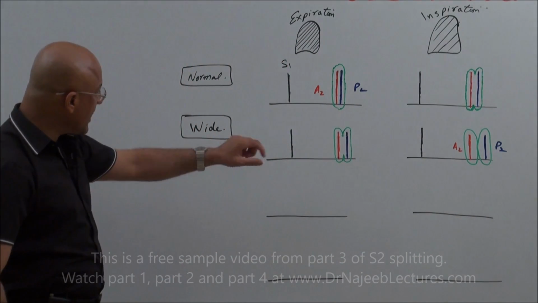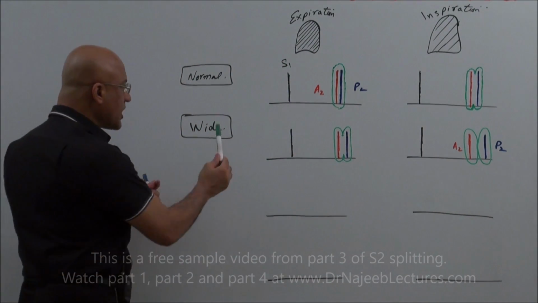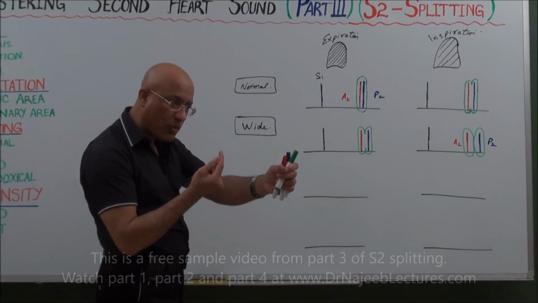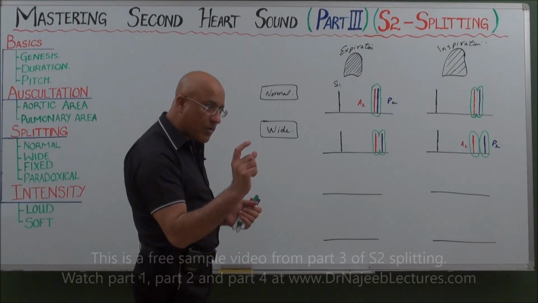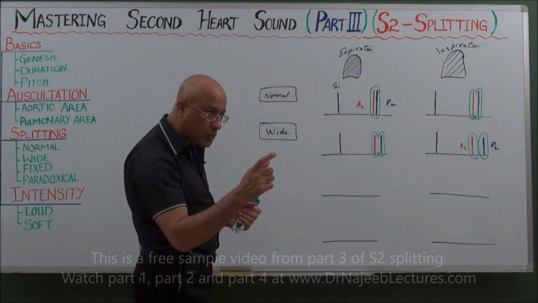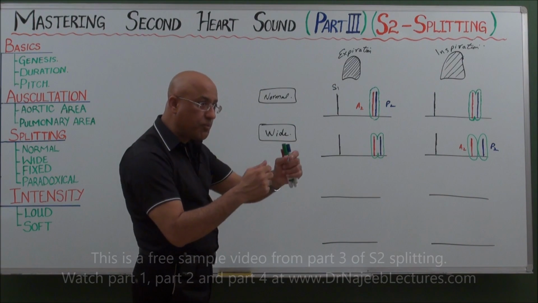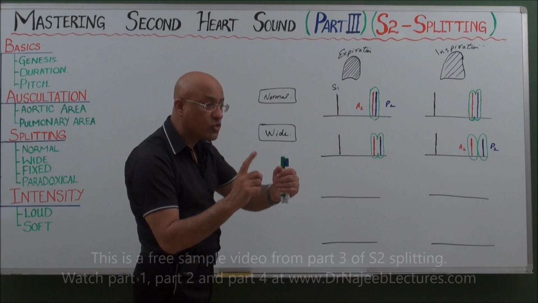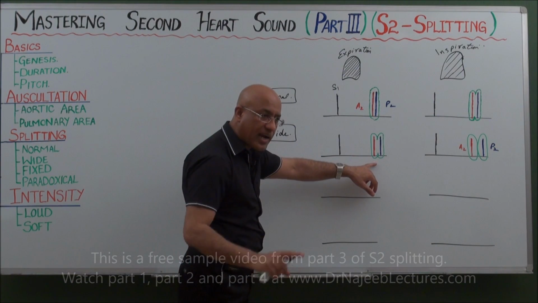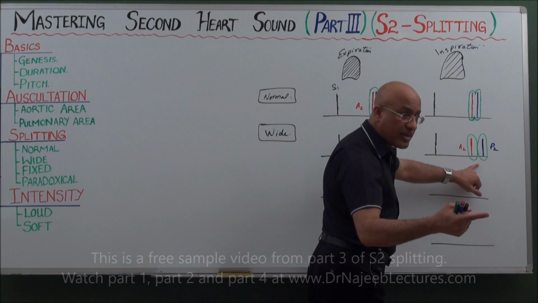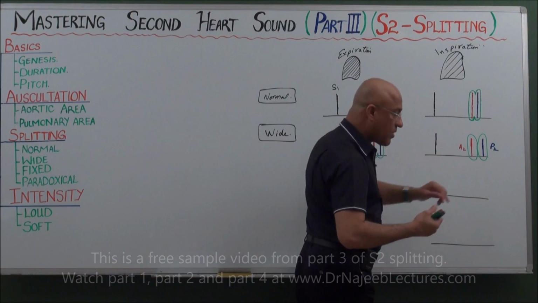So where is the widening? The widening is in the A2 to P2 interval, the time interval between the closure of the aortic valve and the pulmonary valve. It is pathologically widened, so widened that it can be heard at expiration, and of course the split is further accentuated during inspiration.